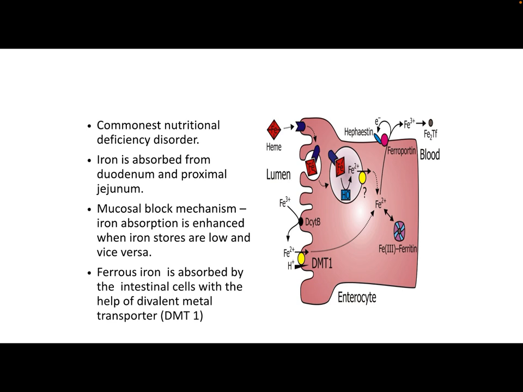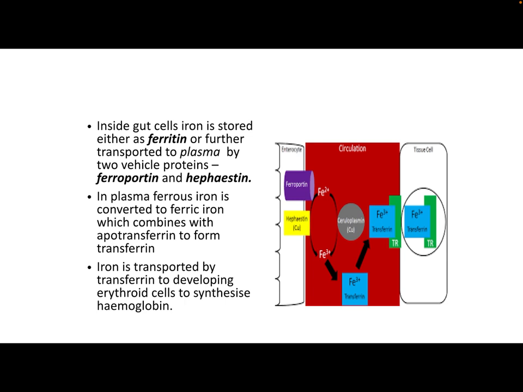The ferrous iron is absorbed by the intestinal cells with the help of divalent metal transporter. Inside the gut cells, iron is stored either as ferritin or further transported to plasma by two vehicle proteins, ferroportin and hephaestin. In plasma, ferrous iron is converted to ferric iron, which combines with apotransferrin to form transferrin. Iron is transported by transferrin to the developing erythroid cells to synthesize hemoglobin.